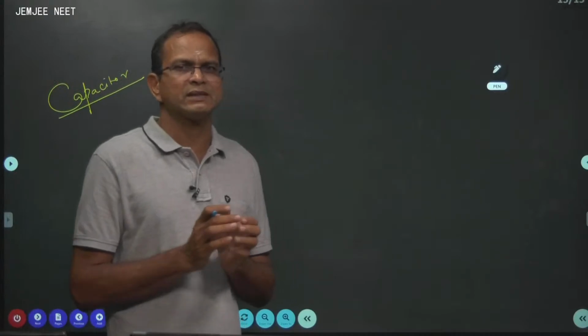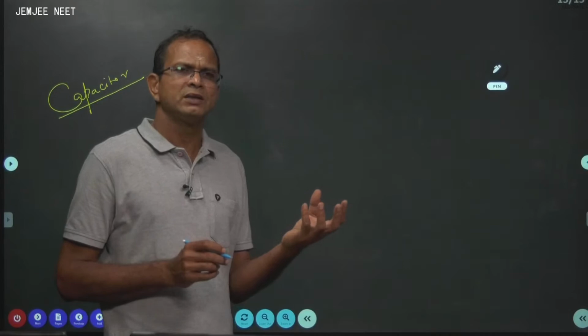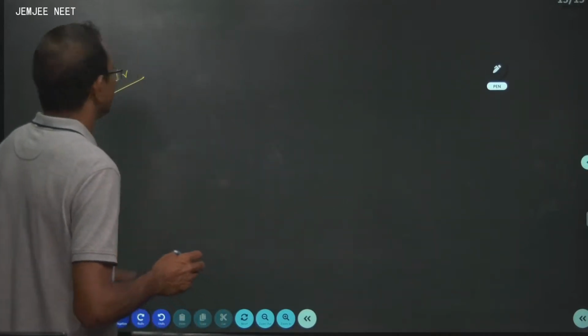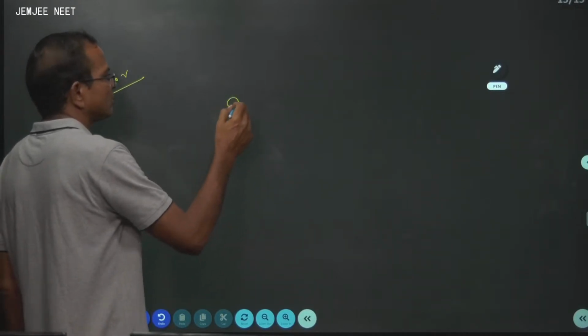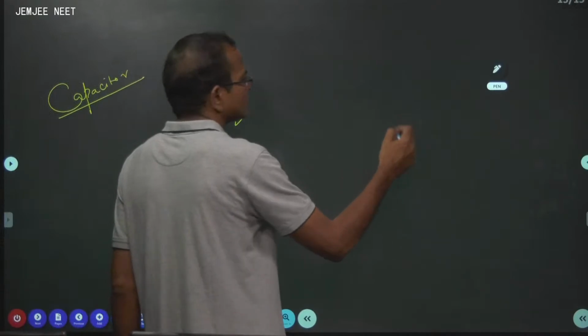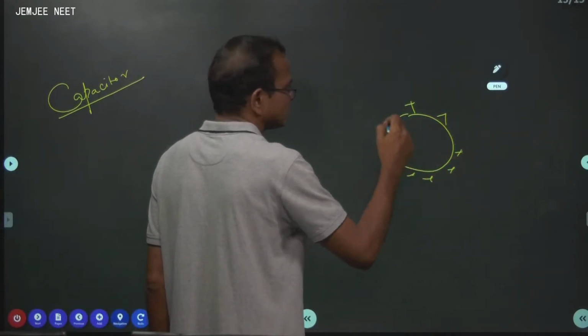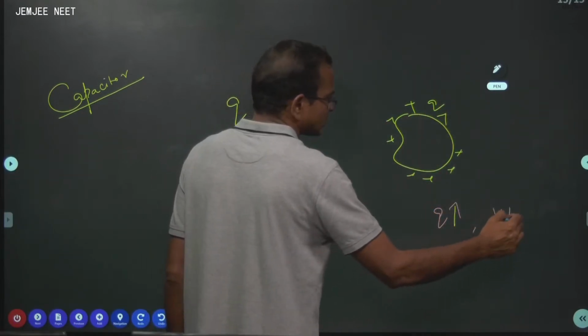A capacitor is a device used to store large charge in a small space or small area. Under this, the first heading is: what is the charge on a given body? Suppose the body has got charge. Obviously, when the charge increases, its potential also increases.